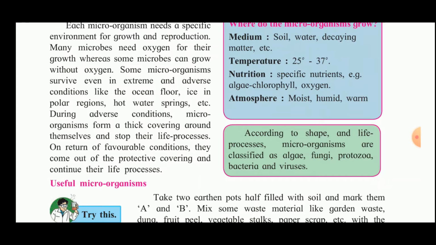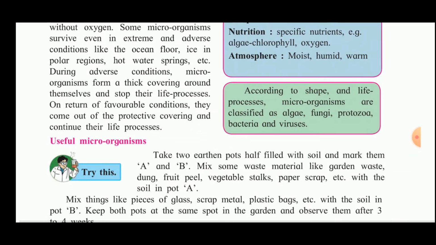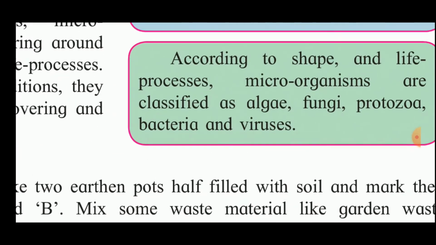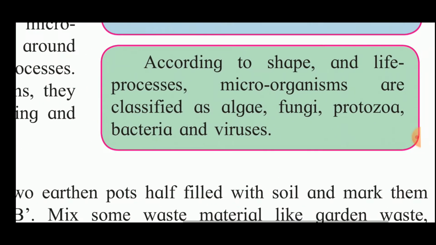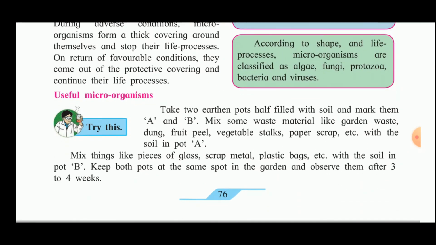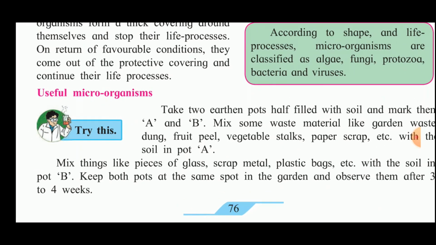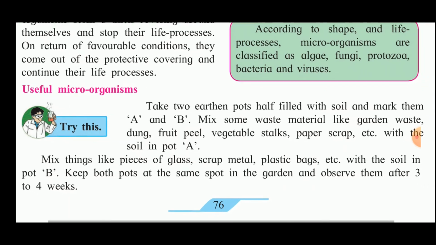On return of favorable conditions, they come out of the protective covering and continue their life processes. According to shape and life processes, microorganisms are classified into five types: algae, fungi, protozoa, bacteria, and viruses. They can again be classified into two types: useful and harmful microorganisms.